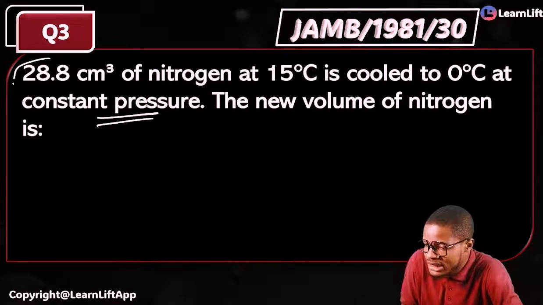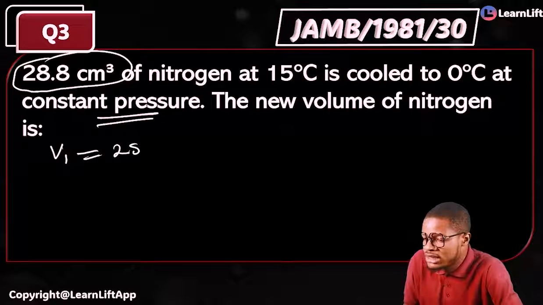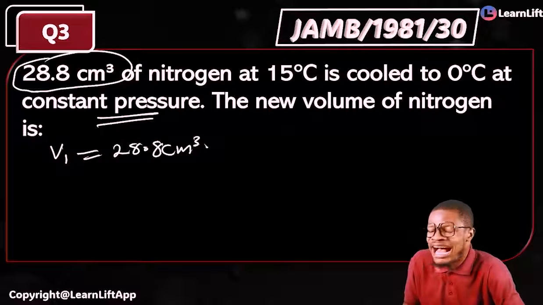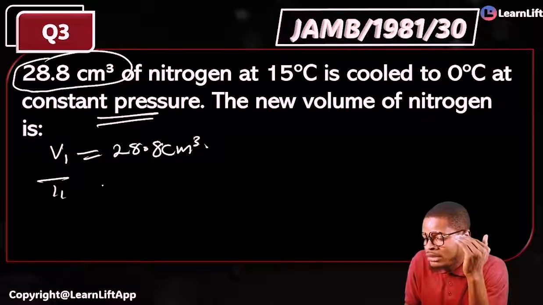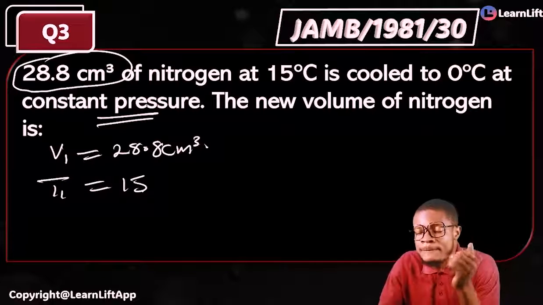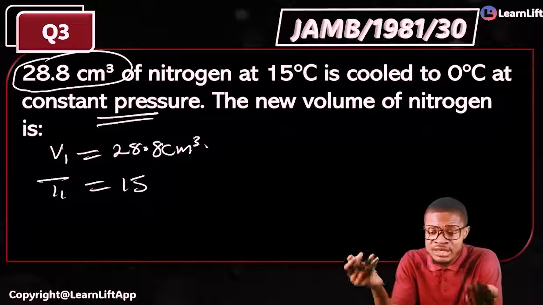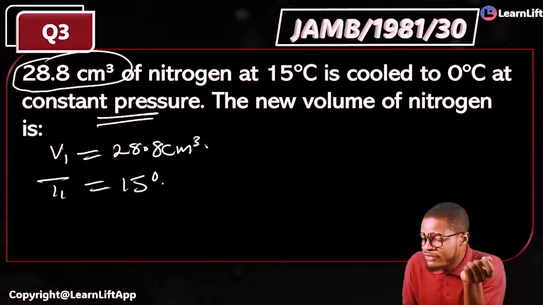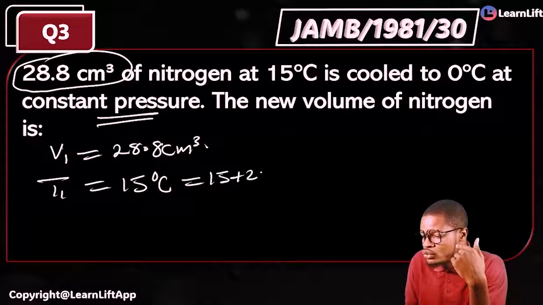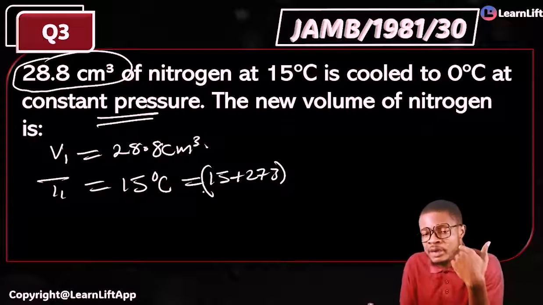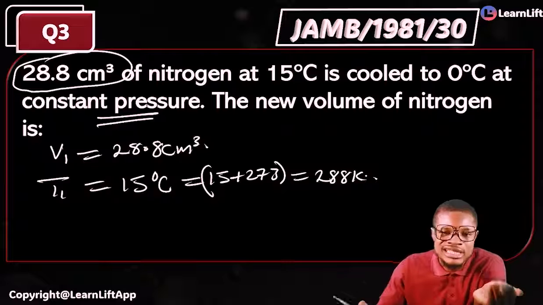First and foremost, this is your volume there, V1. So that first volume they have given us, that's your V1, is 28.8 cm³ at 15 degrees Celsius. And again, don't forget that your T1 was given to be what? 15 degrees Celsius. But according to Charles' law, you must solve everything in what? In Kelvin. Absolute temperature is in Kelvin, not in Celsius. So for me to convert 15 degrees Celsius to Kelvin, it's going to give me 15 plus 273. And that's going to give me 288 Kelvin.